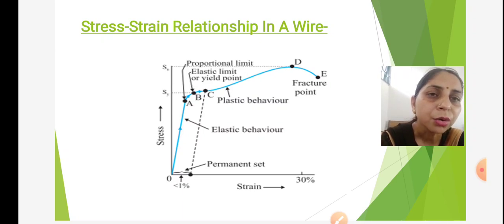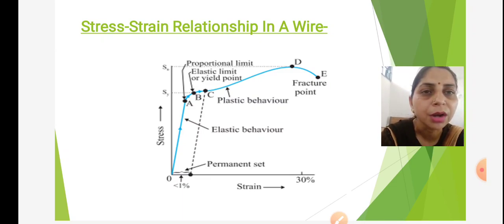And here Hooke's law is obeyed in the region OA because graph is a straight line. At point A, point A is known as proportional limit because here stress and strain both are proportional to each other.